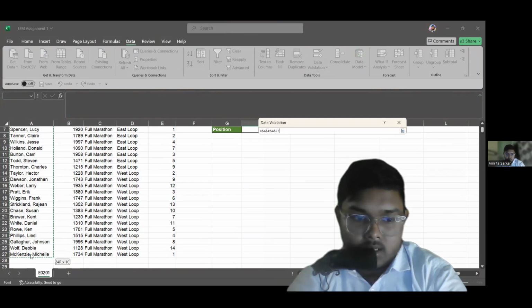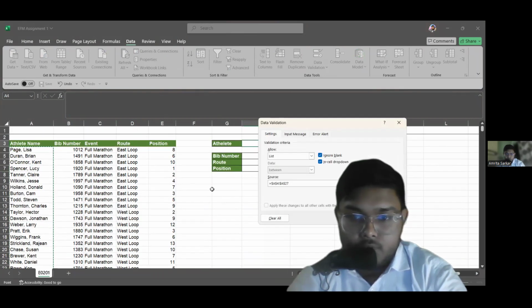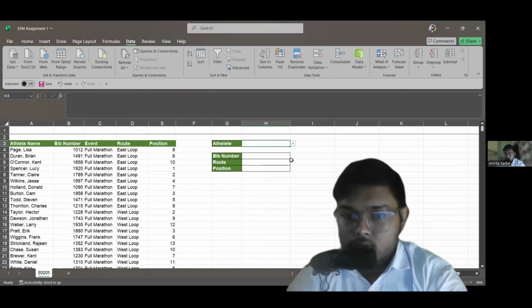So I'm selecting from A4 to A27, which is containing all the athletes' names. So here I have the names of all the athletes, and I can easily select the name I want.